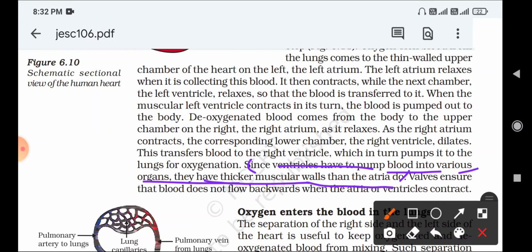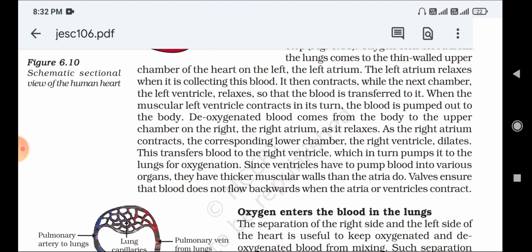This is the function of the ventricle. If they ask what is the function of the ventricle, or why ventricles have thicker muscular walls, you can write: ventricles have to pump blood to different or various organs, so they have thicker muscular walls than arteries do.